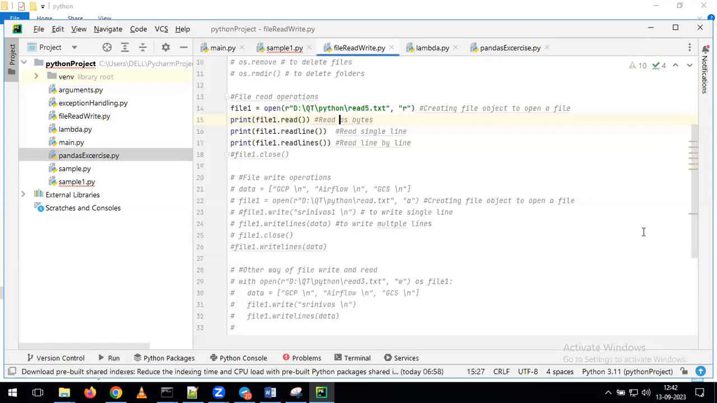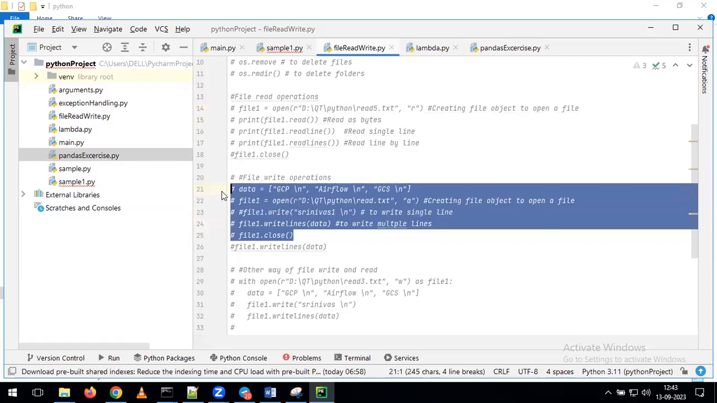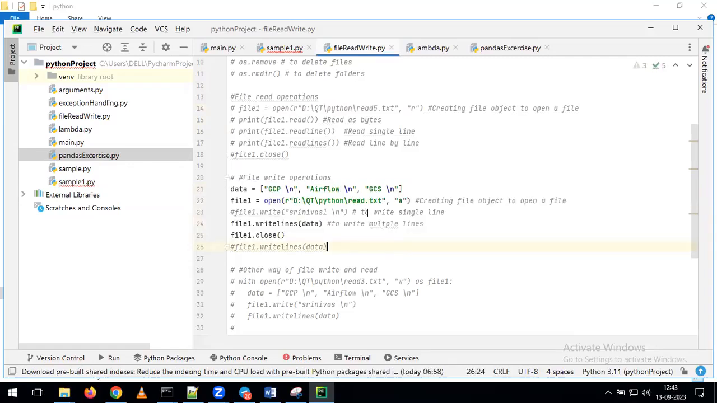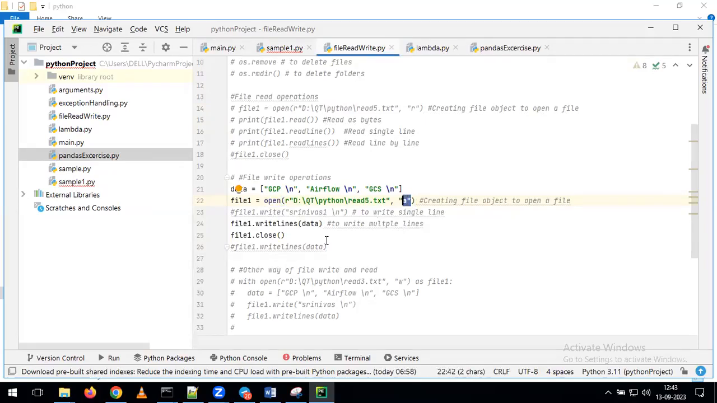Now what I'm doing here is, in this example, I am giving the same file. Now tell me what will happen. In this example also, I'm giving read5.txt in the same open function. But do we have the read5.txt file? No. But observe, what is the mode I'm giving? A, the append mode. What will happen? It will create the file automatically. On top of that file, it is going to perform the append operation.